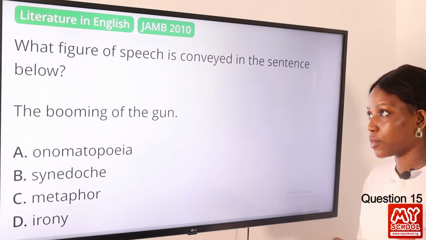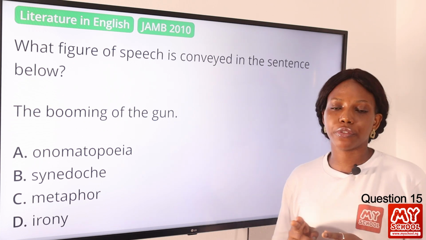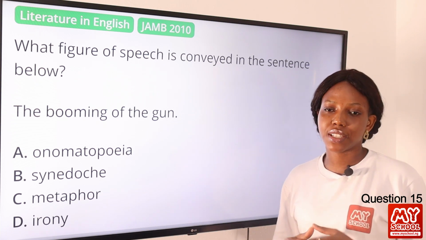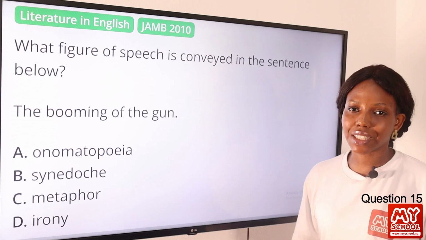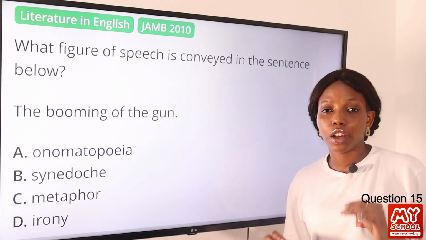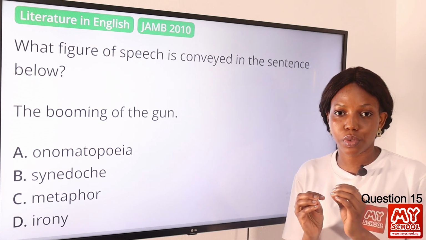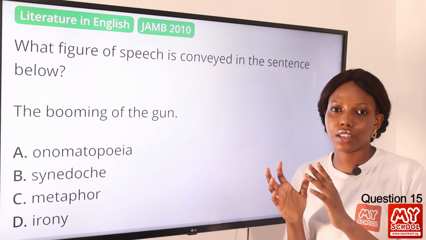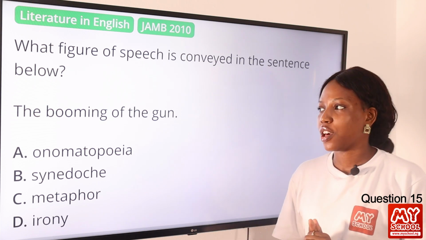Question 15. What figure of speech is conveyed in the sentence below? The booming of the gun. A. Onomatopoeia. Option B. Synecdoche. Option C. Metaphor. Option D. Irony. The answer to this question is obviously option A, onomatopoeia. Onomatopoeia is the formation of words by the sound associated with the name. So the sound associated with the name gun is boom, right? So booming of the gun.